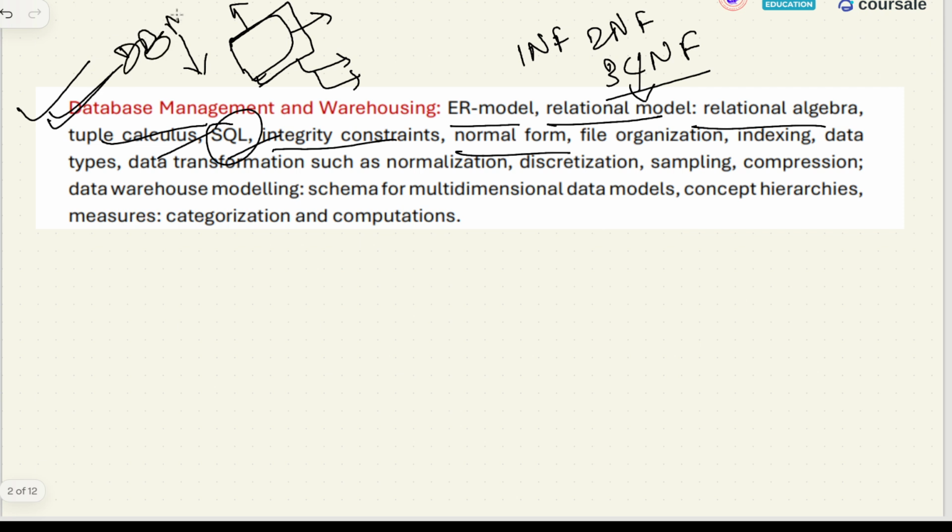And why is it part of the GATE DA course? Because in GATE DA, what we mainly study is related to machine learning and artificial intelligence. But what is machine learning? Machine learning is the intelligence that you derive from a large set of training data. If you don't know how to organize and keep that data, then you will not be able to understand machine learning in any way. That's why we are studying this DBMS.